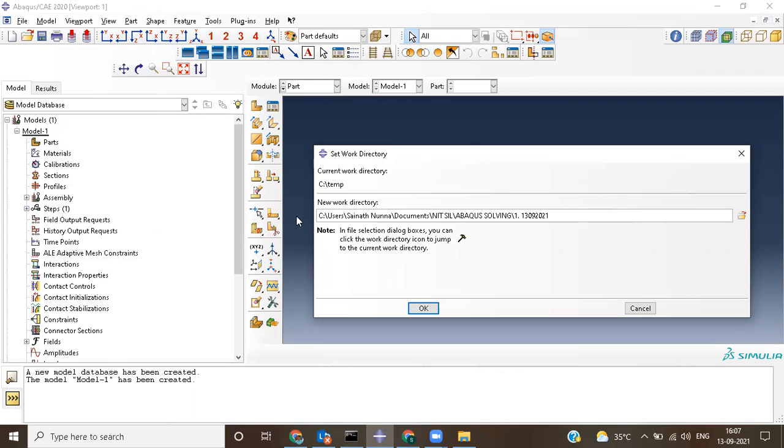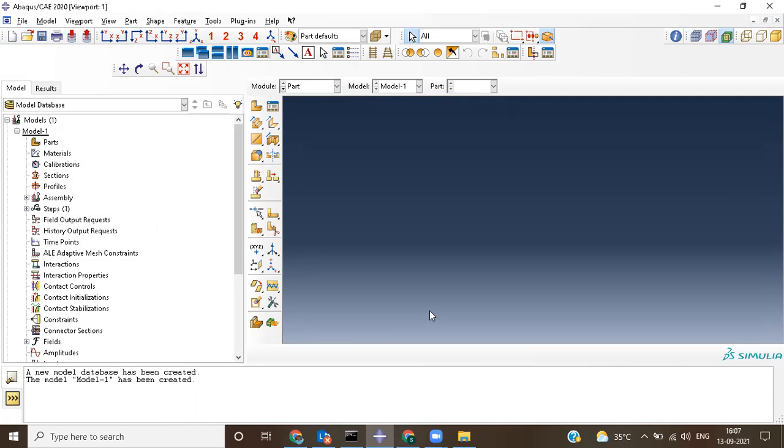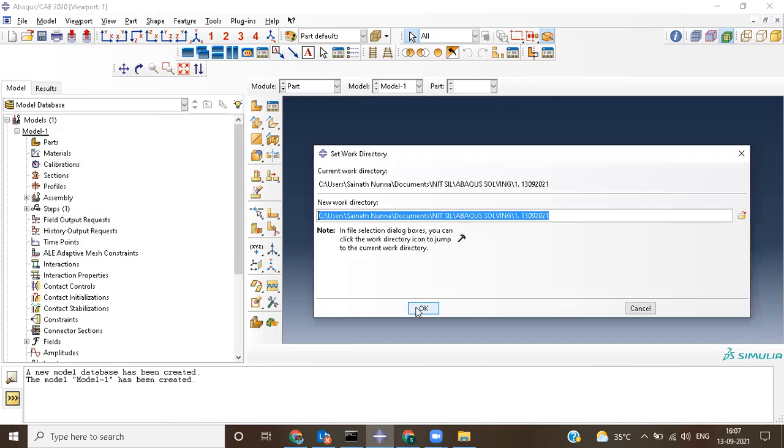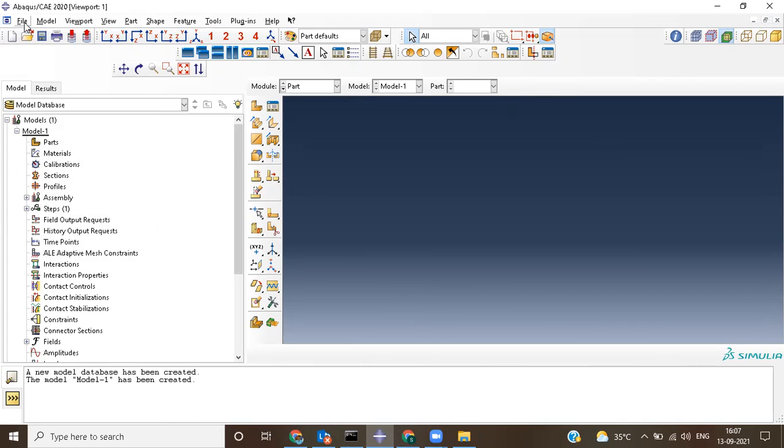Now it has been pasted. So this is where my working directory is. Now whatever I do is going to be saved in this working directory only.